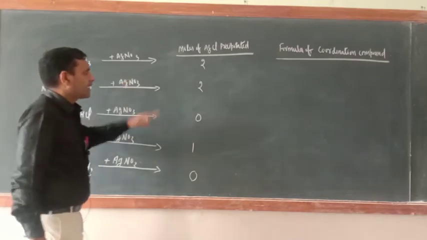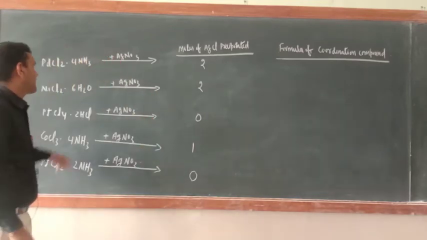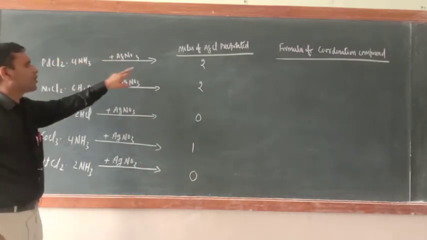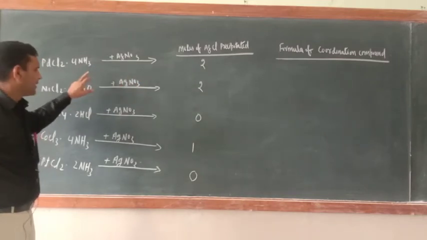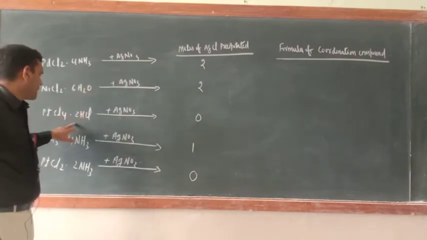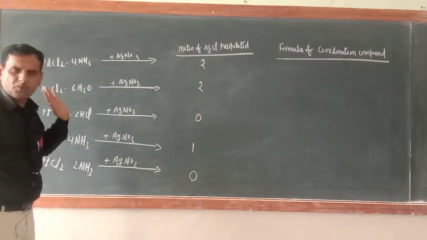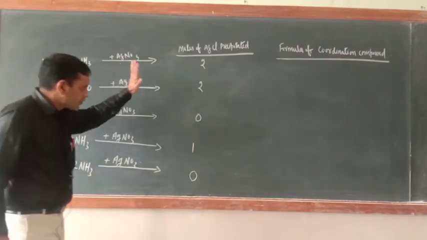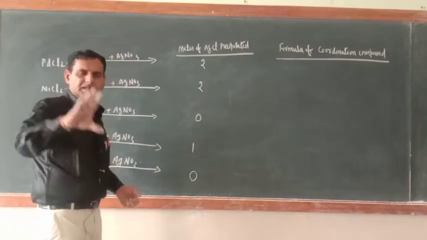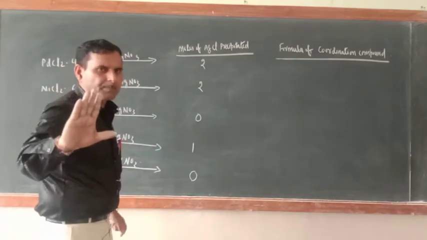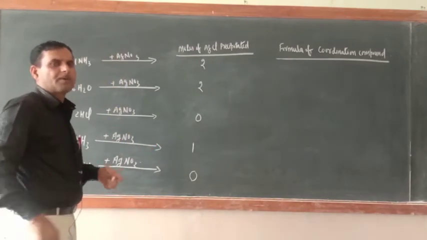And what was the result? Moles of AgCl precipitated: in this case 2 moles of AgCl is precipitated, in this case also 2 moles, in this case 0 moles, in this case 1 mole, and in this case 0 moles. So suppose these are the, what to say, in one year's sample paper of CBSE, they have given such type of questions.